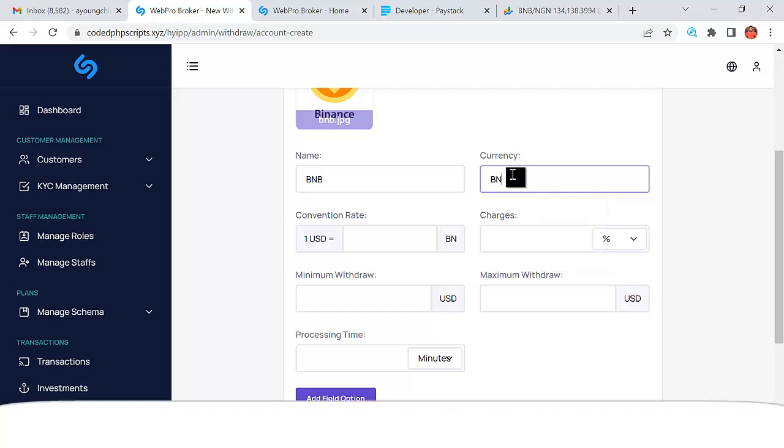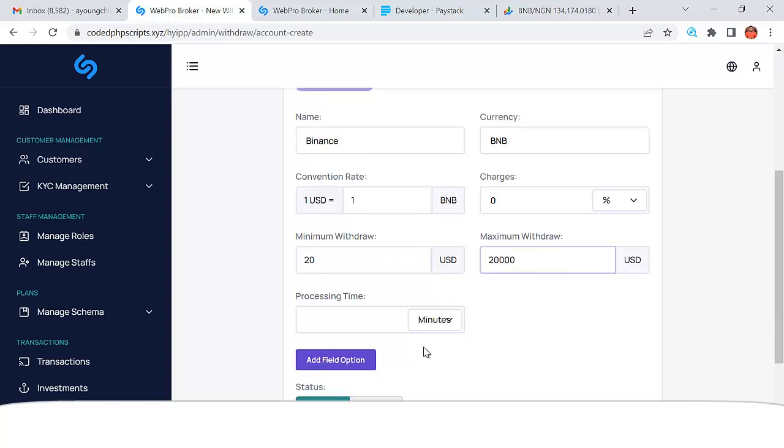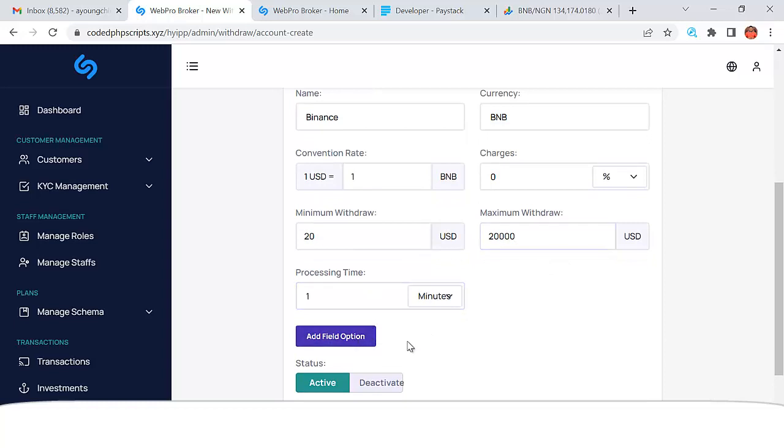Currency, let's say BNB, and here we'll call this Binance. So 1 USD is equal to 1 BNB, zero charge. Minimum withdrawal is 20, maximum withdrawal is 20,000. Certain time is 1, so just add one more feed.